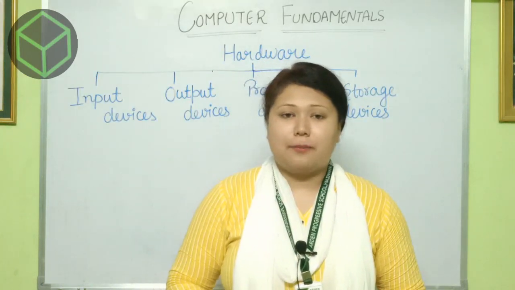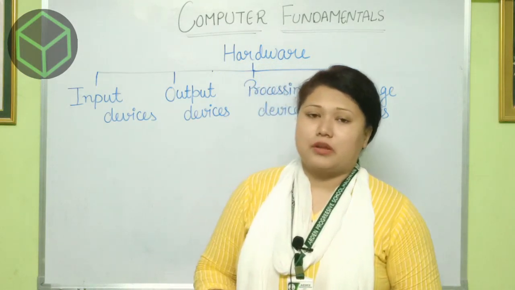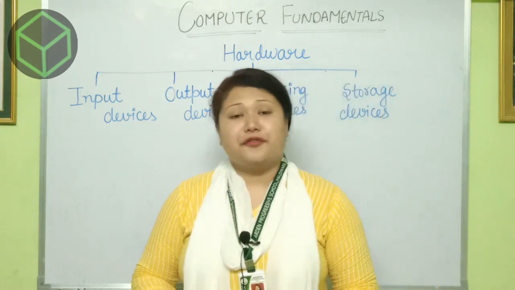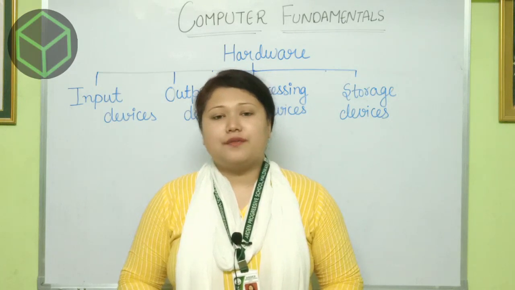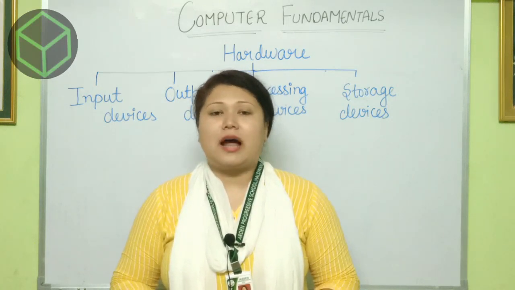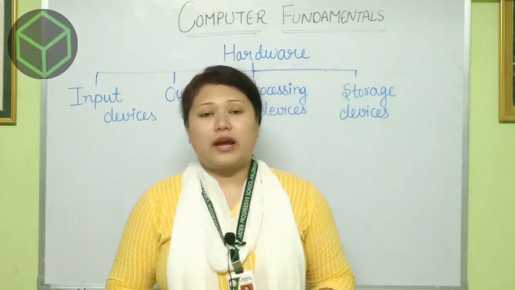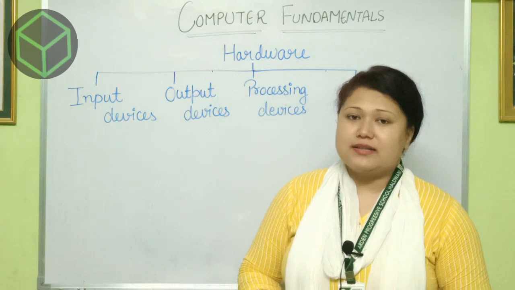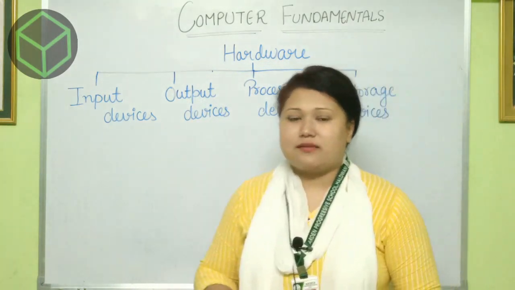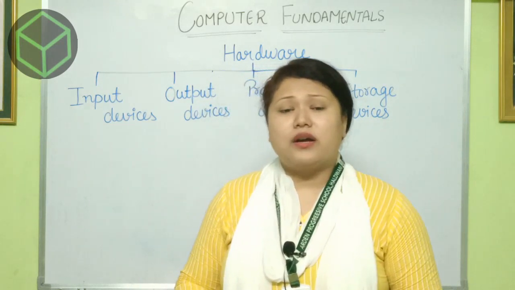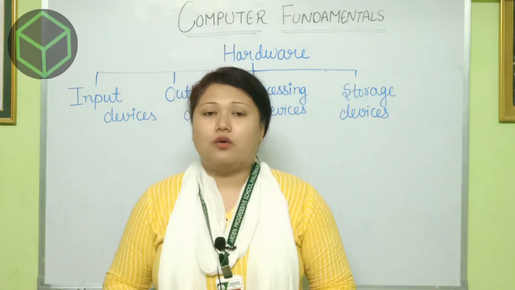Now we are going to learn about hardware first. Hardware are the physical components of a computer system, the parts which can be touched and felt by users. Hardware is divided into four categories. First is input device, next is output device, processing device and storage device. In the upcoming minutes we will learn about all these topics.